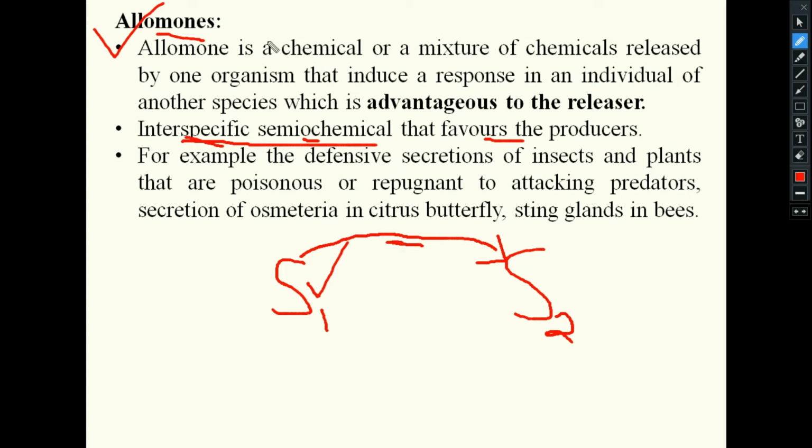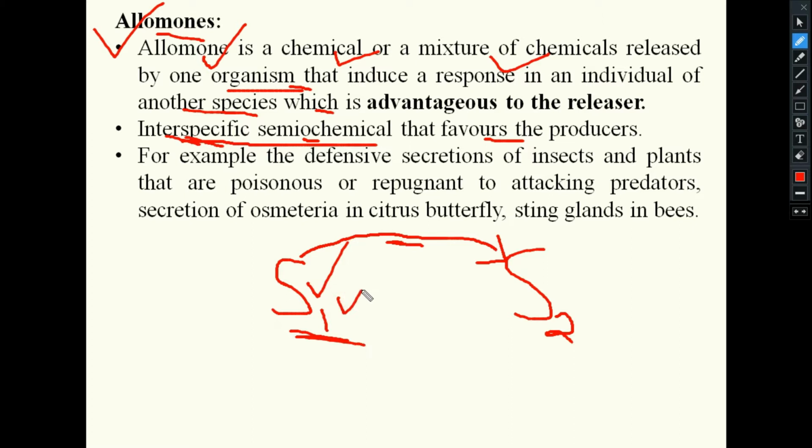Now coming to the definition, an allomone is a chemical or mixture of chemicals released by one organism, interspecific, that induces a response in an individual of another species, which is advantageous to the releaser. That one which is producing, it is advantageous to this one.